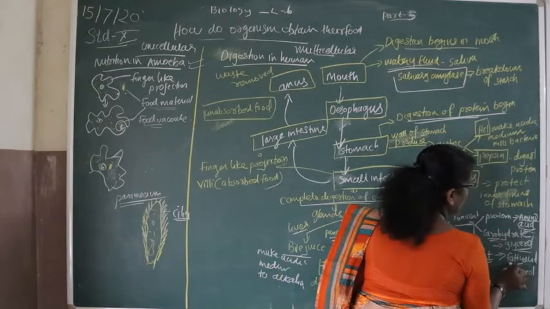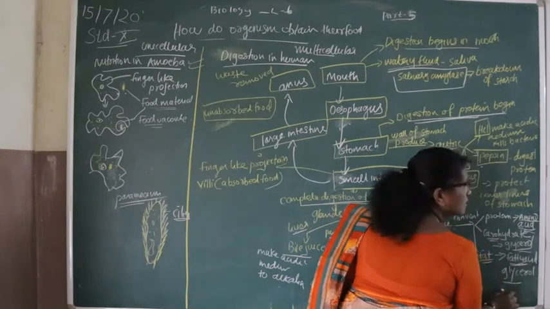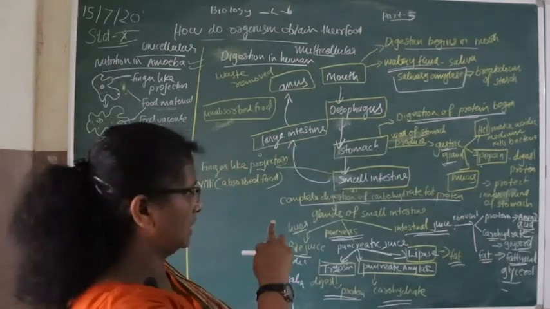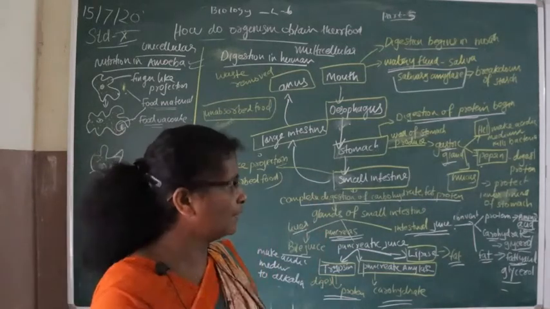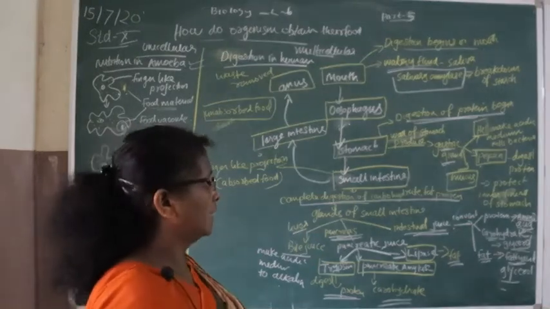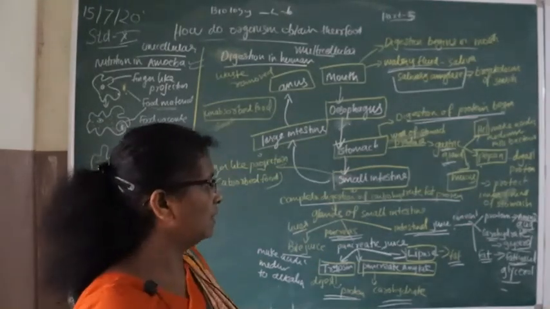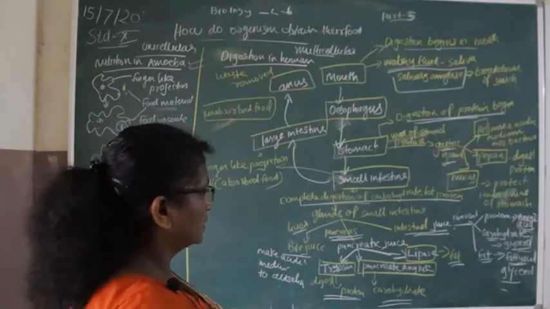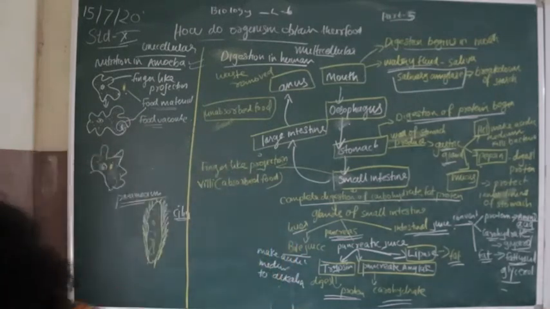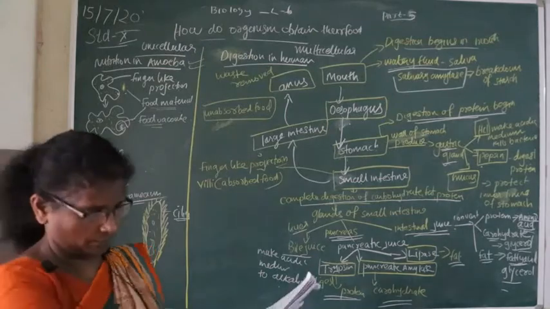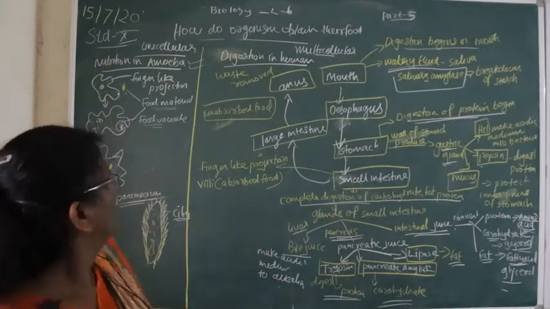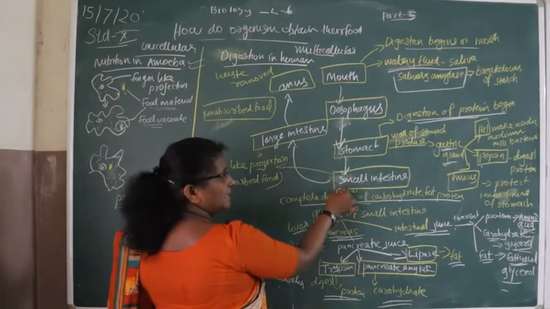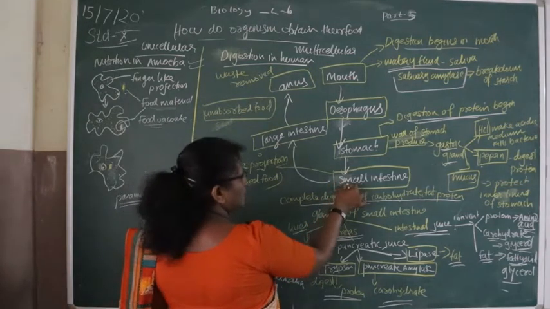That is the complete digestion of food materials in the small intestine.